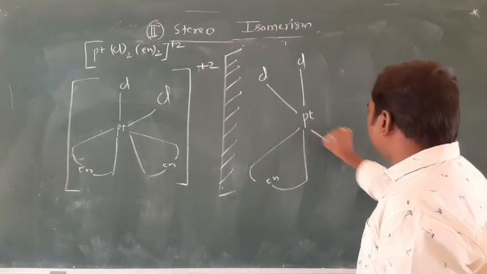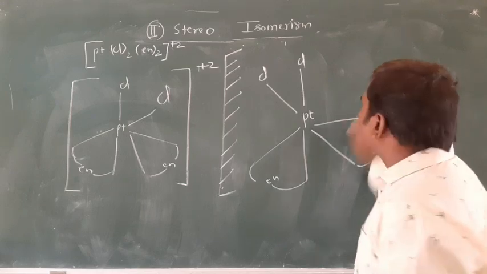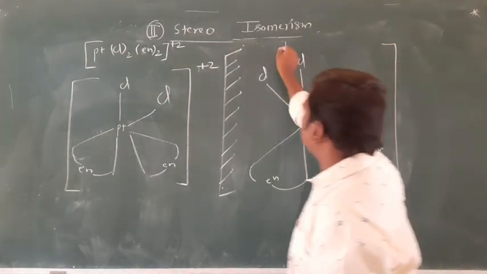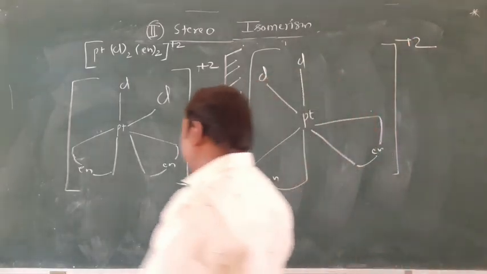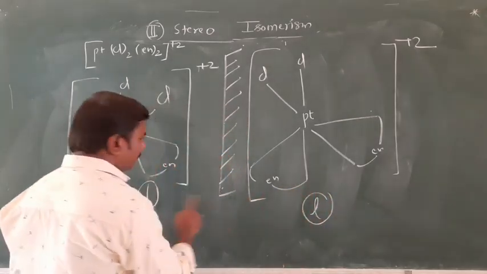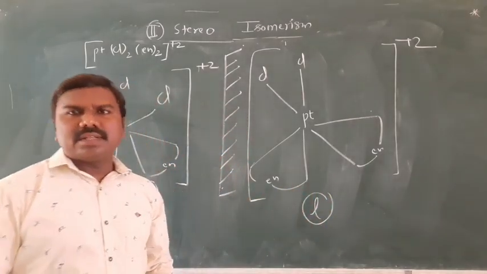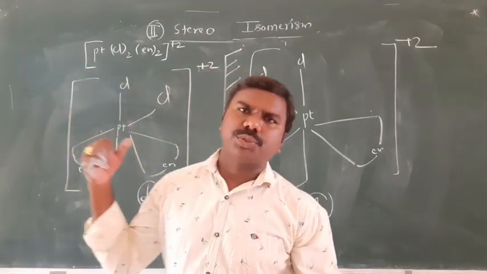Next, this will be observed here. So this is another one in the mirror. It is a dextro, it is a levo. Dextro and levo character is decided by experimental data, not by looking at the structure.